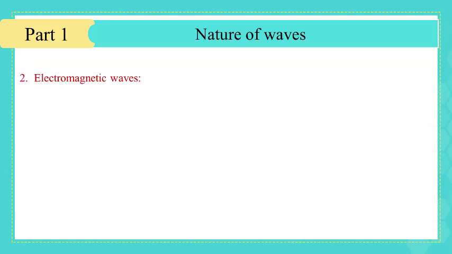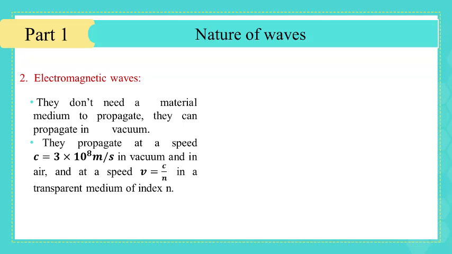The other nature of waves is called electromagnetic waves, which have the following characteristics. First of all, they don't need a material medium to propagate. They can propagate in vacuum. Second, they propagate at a speed which is equal to c, 3 times 10 to the power 8 meters per second in vacuum and in air.